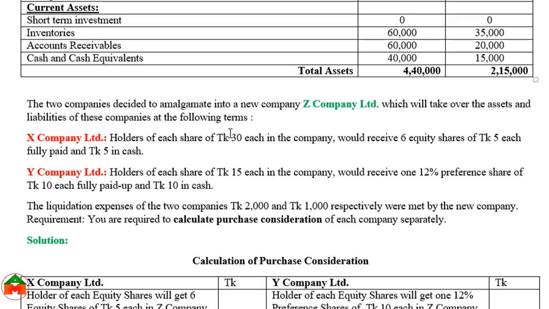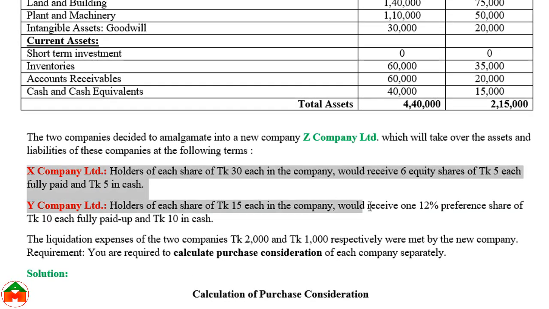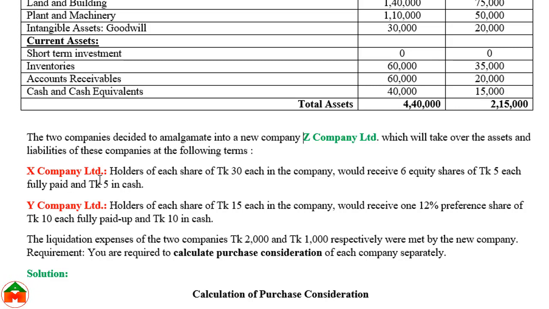Now, what are the conditions to amalgamate these two companies, X company and Y company? Again I am reminding, in this amalgamation process a new company called Z company will be created, and these two companies will be liquidated. What is the condition?